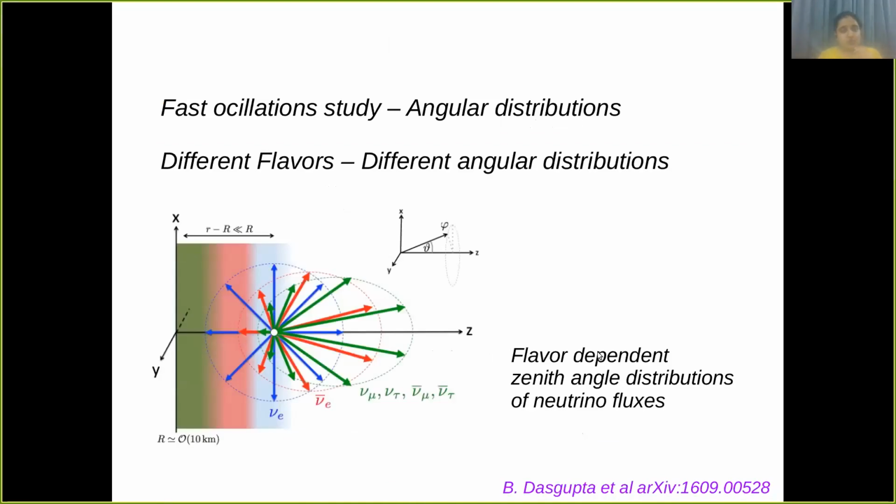So this is just to show that since fast oscillations depend on angular distributions, and different flavors of neutrinos have different angular distributions. Here you can see the different colored arrows show the different flavors of neutrinos, and since their interactions are different, different flavors of neutrinos are emitted at different radii, and thus their fluxes are also different.